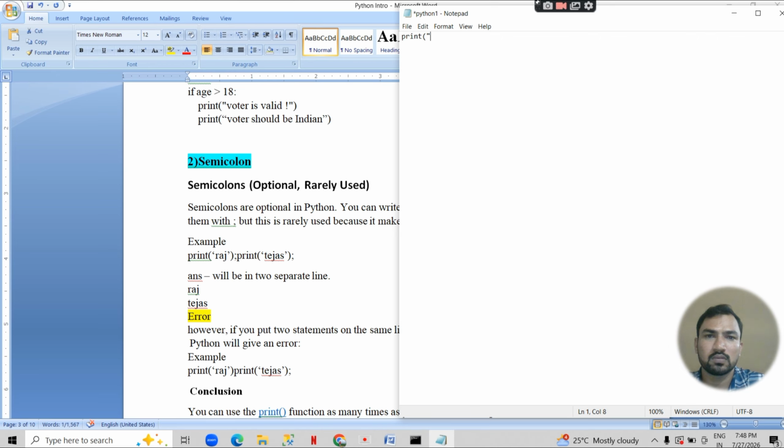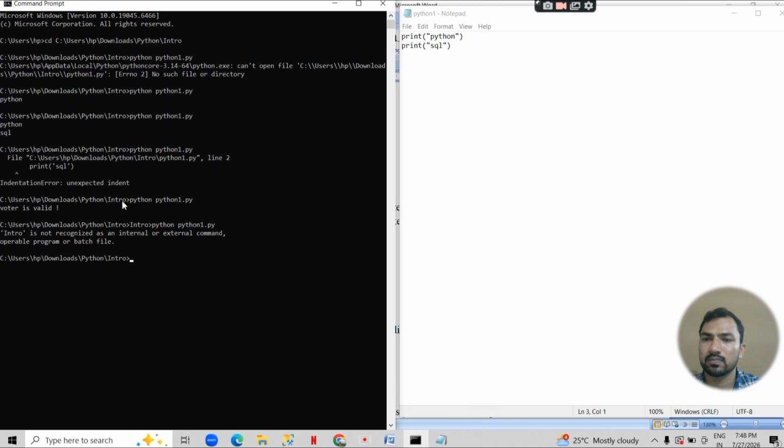Print Python. Okay, print SQL. If we see here, we have not provided a semicolon, still the file will execute. Okay, execute. If we provide a semicolon, it again executes.